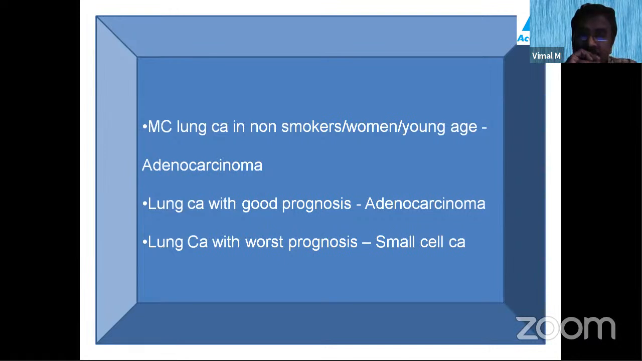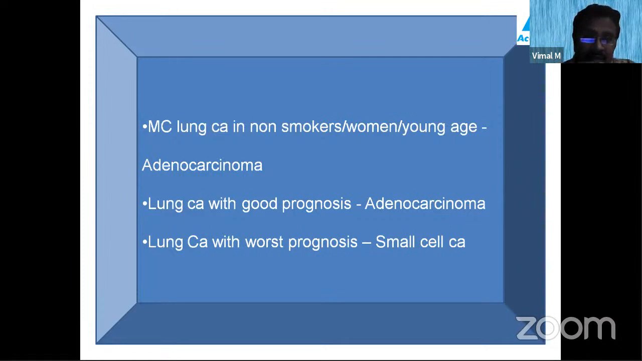Adenocarcinoma is also the most common lung cancer in non-smokers, in women, and in young age. All these are adenocarcinoma. And remember, the lung carcinoma with good prognosis is adenocarcinoma, and the lung carcinoma with the worst prognosis is small cell carcinoma. Small cell carcinoma is also prone to paraneoplastic syndrome.